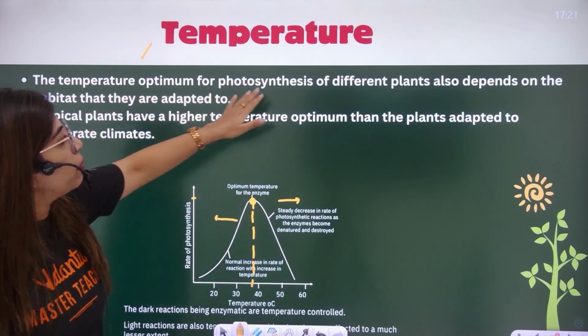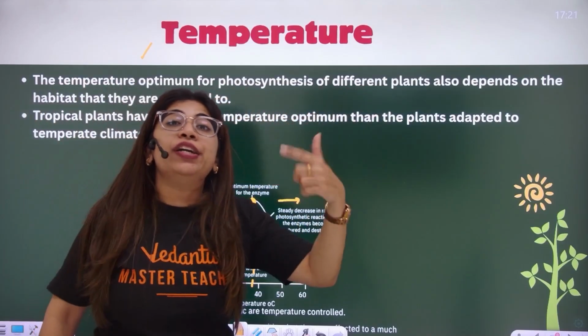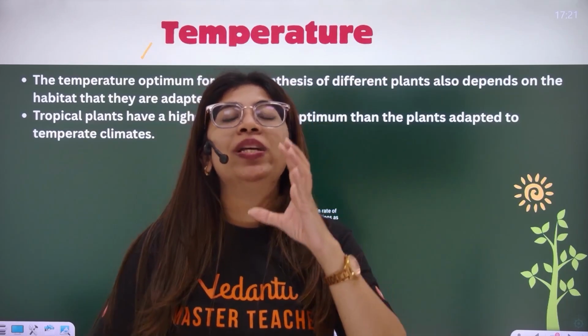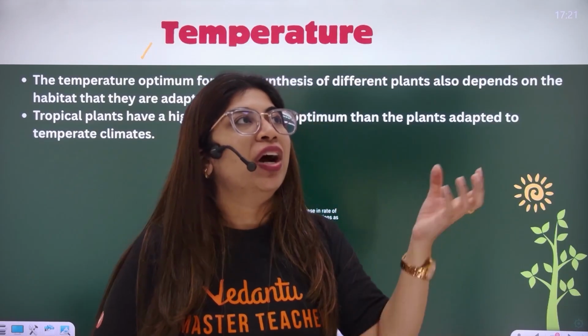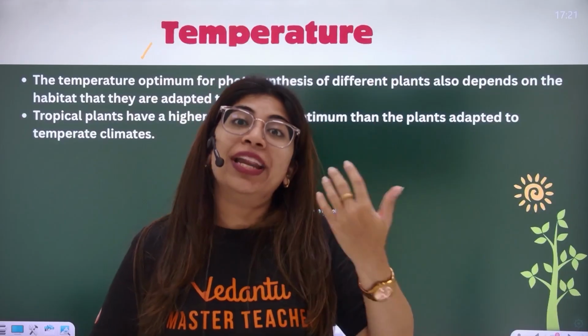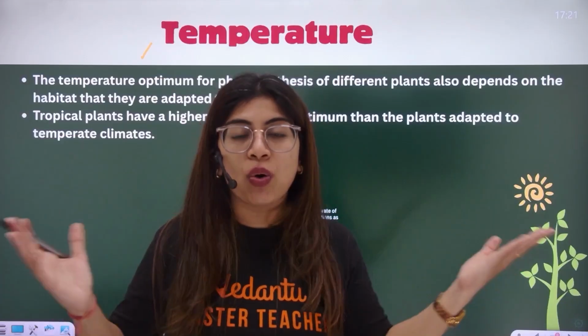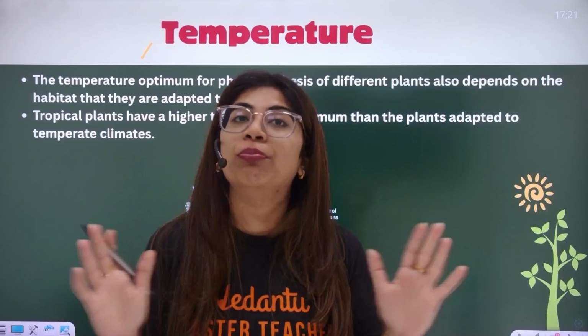The temperature optimum for photosynthesis is different for plants depending upon the habitat that they're living in. Suppose there's a C4 plant which has always been exposed to high sun rays, so it naturally would want more temperature because it is adapted like that. Though if I'm talking about a plant which is growing in shade or where there is less temperature around, it is suited to it, right? It is acclimatized to low temperature. Even if you give it more temperature, it would become negative for it. It's not going to bring any good to it.